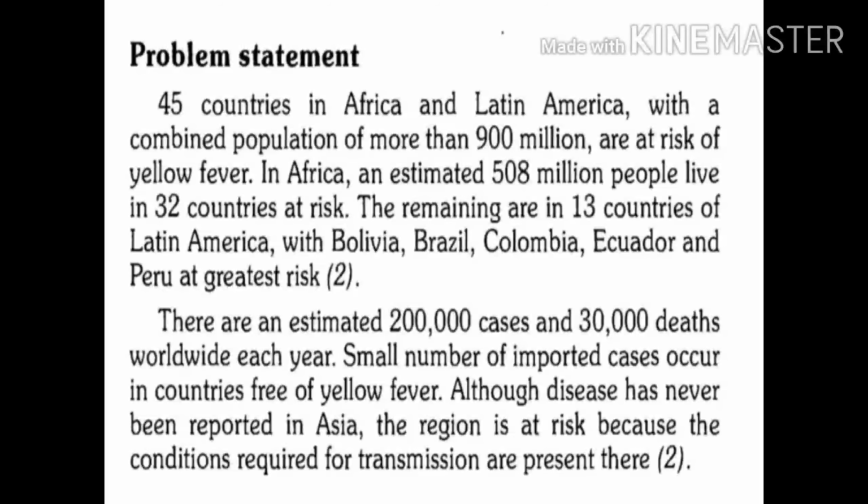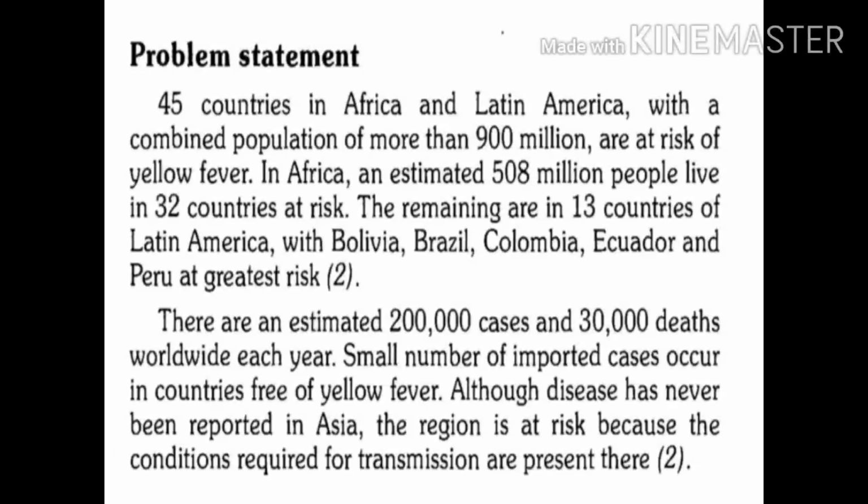Now, as per global estimates given in the previous edition, 2 lakh cases occur every year, and 30,000 deaths are reported globally each year. But as per more recent statistics given in the 25th edition, in the year 2013, estimated global cases were 84,000 to 1,70,000, and reported deaths varied from 29,000 to 60,000.